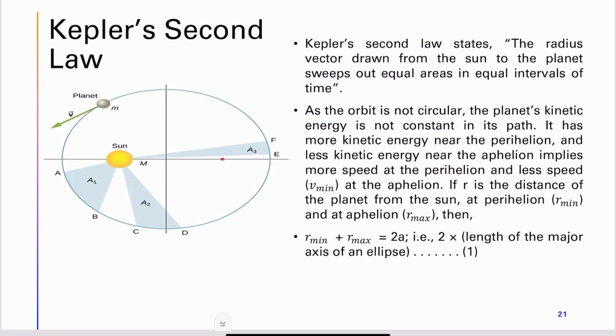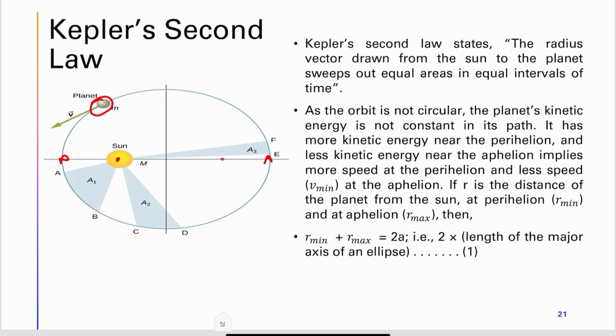If r is the distance of the planet from the Sun, then the perihelion is r minimum and the aphelion is r maximum. You can see in this example we have the Sun here. This is the farthest point, the apogee point or aphelion, and this is the nearest point, which is our perihelion point.